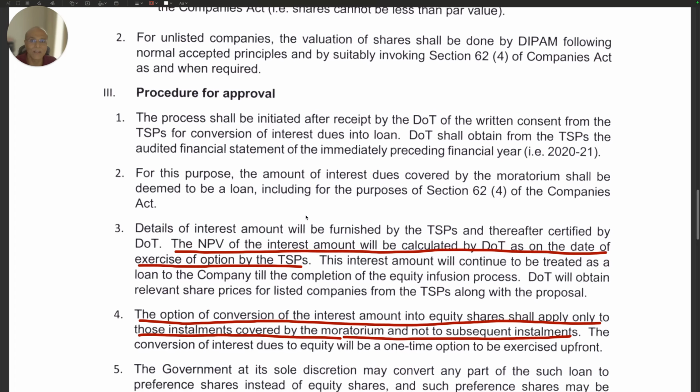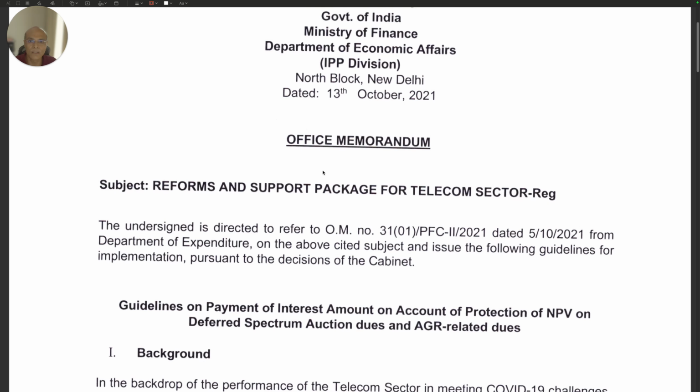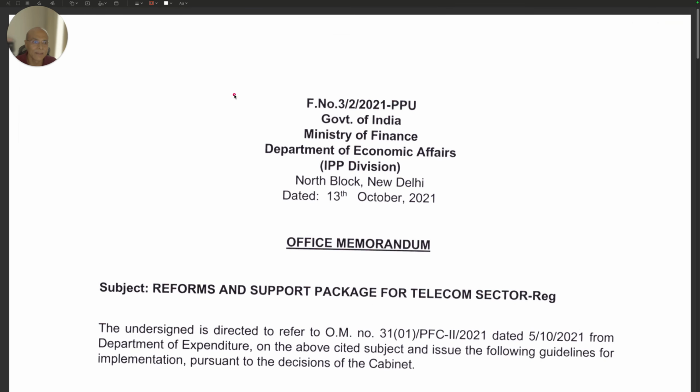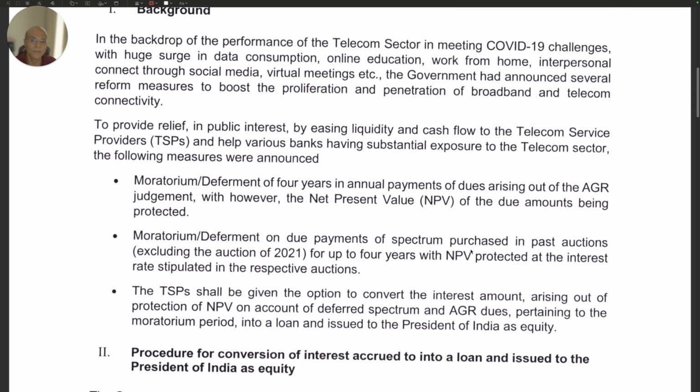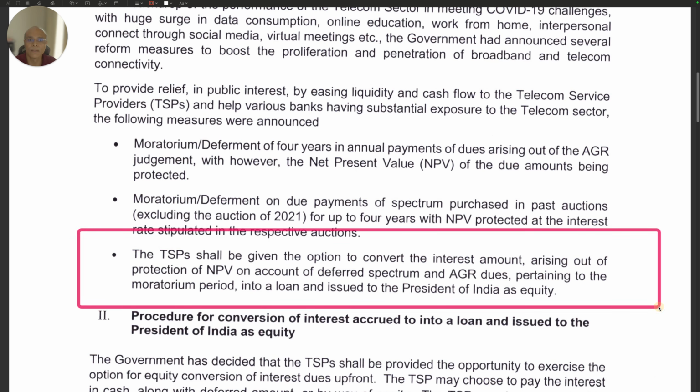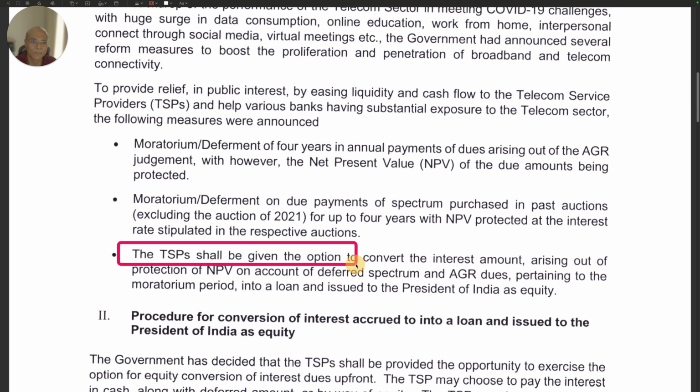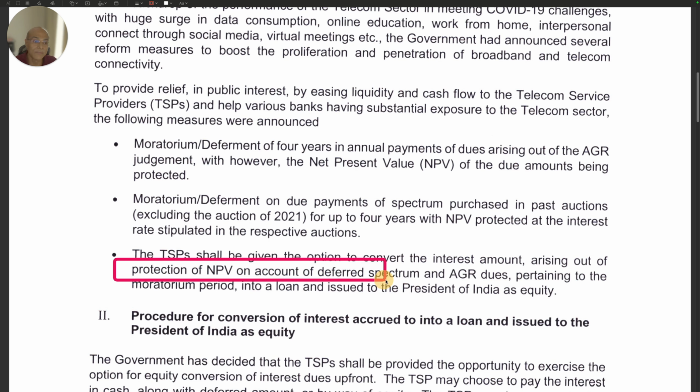For that, friends, I got this cue from this document. Now, this document was also pretty confusing. This is the document the Department of Economic Affairs of the Ministry came out with on 31st October 2021. In this document, friends, if you look at this bullet, you will be totally confused. It says that TSP shall be given the option to convert the interest amount arising out of protection of NPV on account of the deferred spectrum and AGR dues pertaining to the moratorium period, note this, into a loan issued to the President of India. So everybody will think the full moratorium period interest is converted into equity, right? That is the perception you will get.